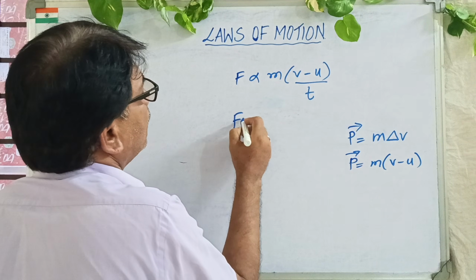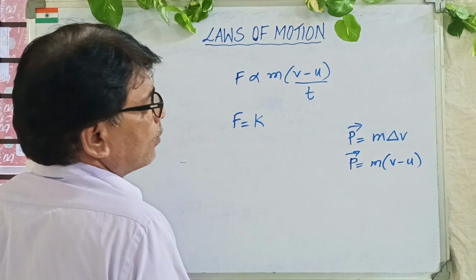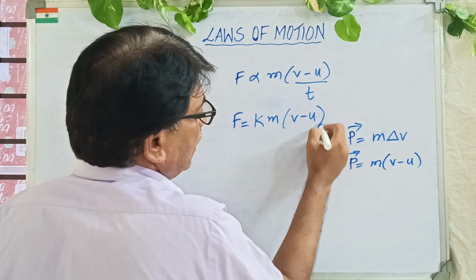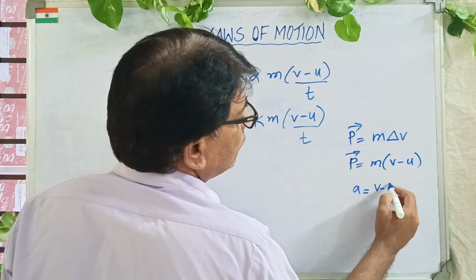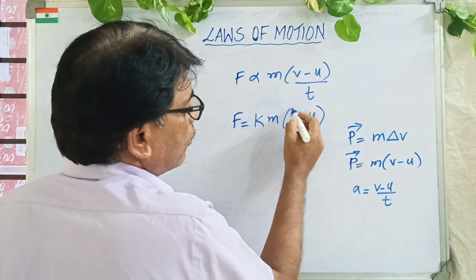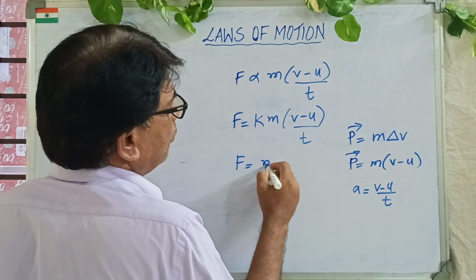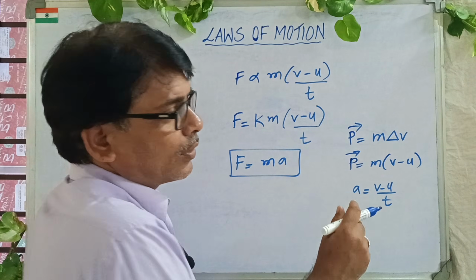So let me write it like this. F is equal to, so I need a constant because I removed proportionality, k m (v minus u) by t. What do you understand by acceleration? Acceleration is (v minus u) by t. Therefore, all this is replaced, k is a constant. You can remove it. Therefore, this is what you mean by Newton's second law of motion.